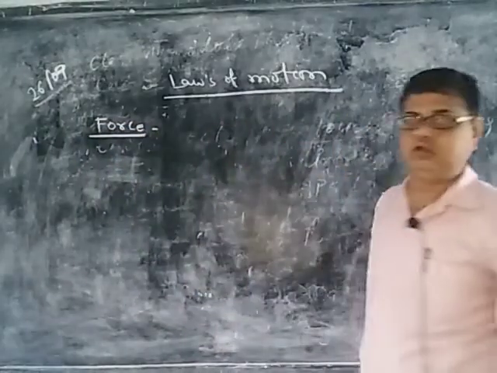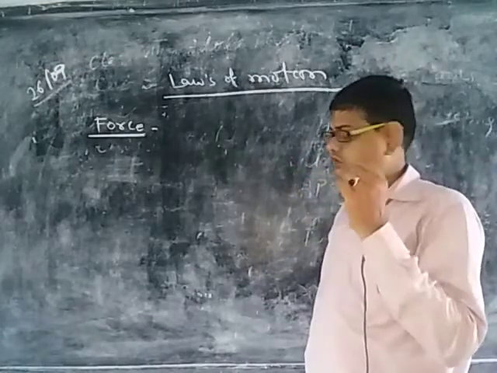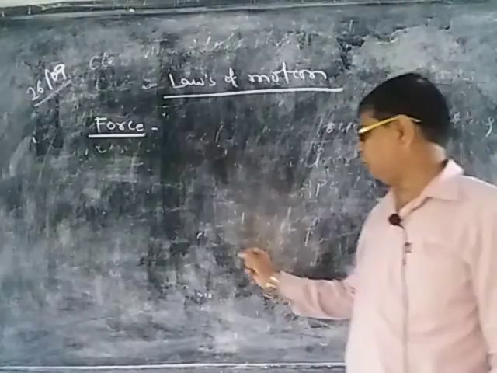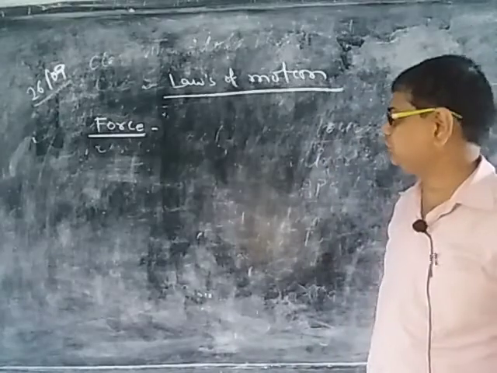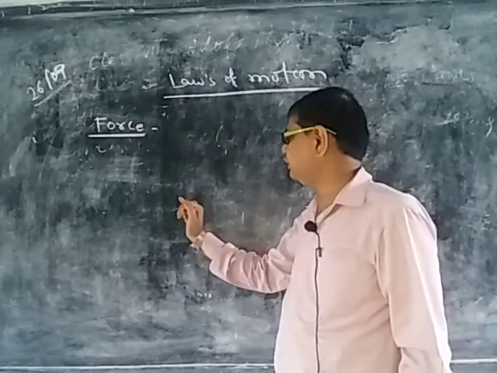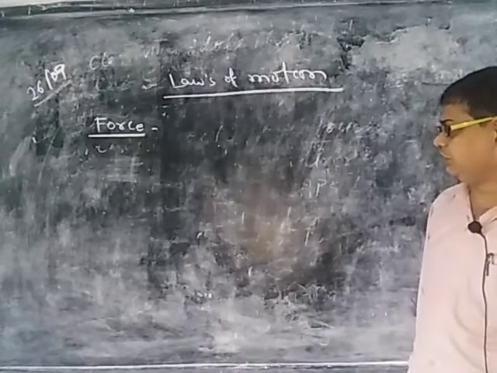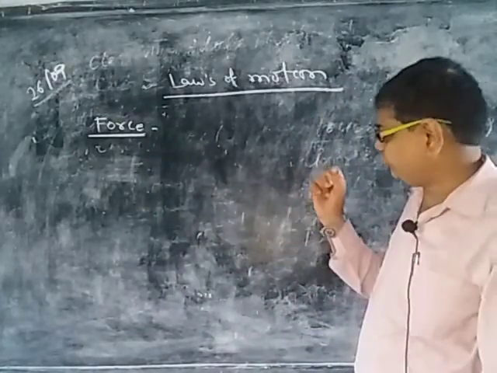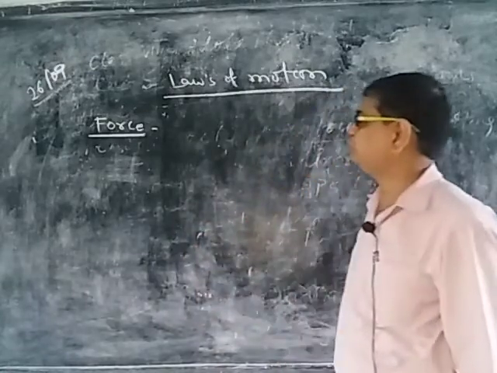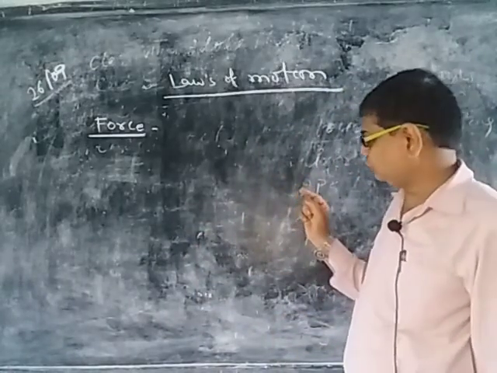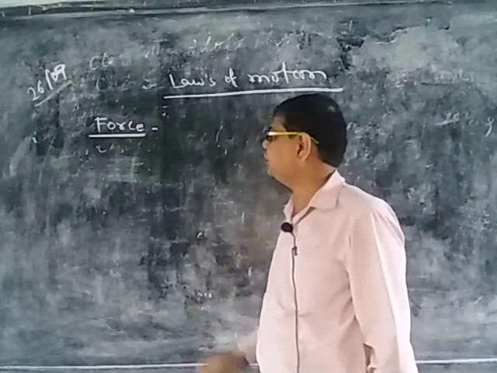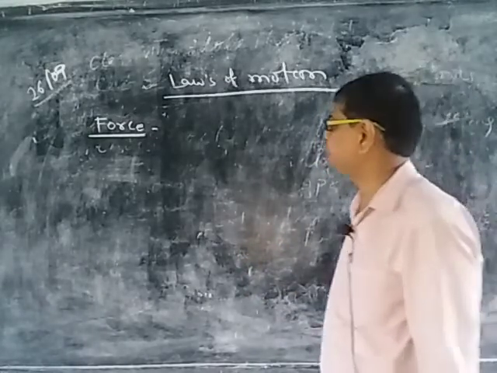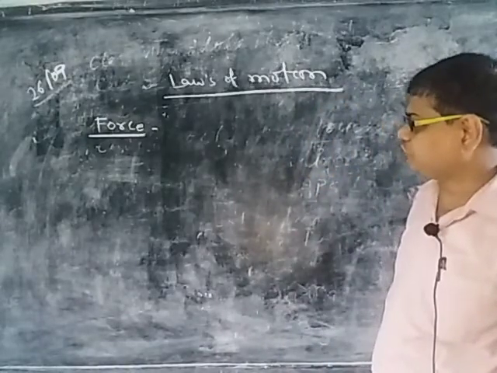What is force? Force is the external agency which first stops or tries to stop a moving body, or second gives motion or tries to give motion to a body, or third changes the direction or tries to change the direction of a body. That external agency is called force.